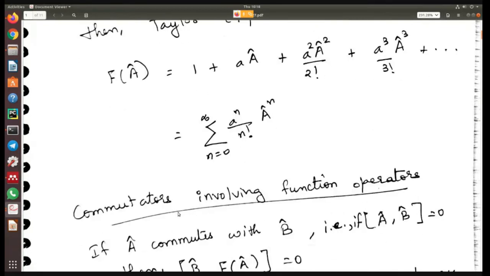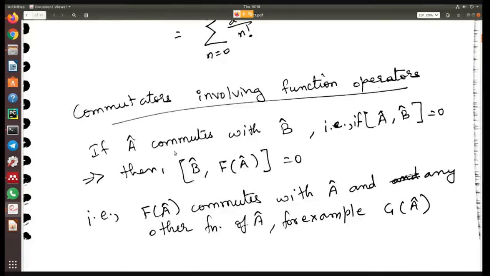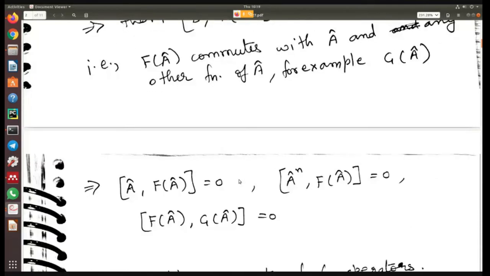Now, you write f of a, the function of the operator, in terms of a Taylor expansion. All right. So now let's look at the commutators involving the function operator. Let's assume for now that two operators A and B commute with each other, which means that the commutation of A comma B is 0. So if this is true, then we can say that the commutation of B with f of A is also 0, and the commutation of a with f of a is also 0.